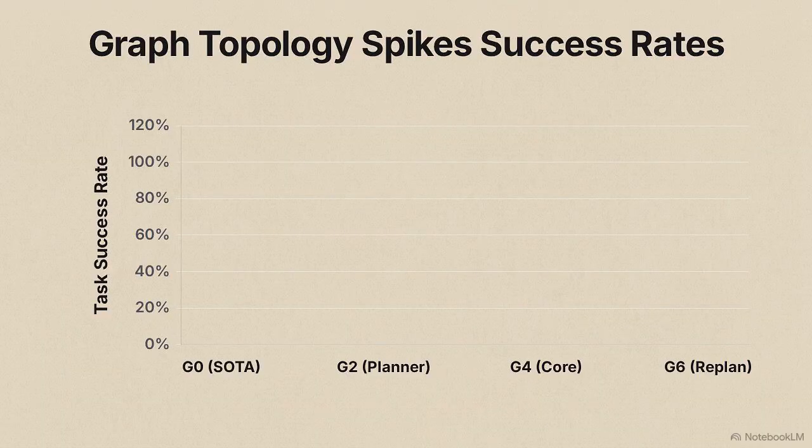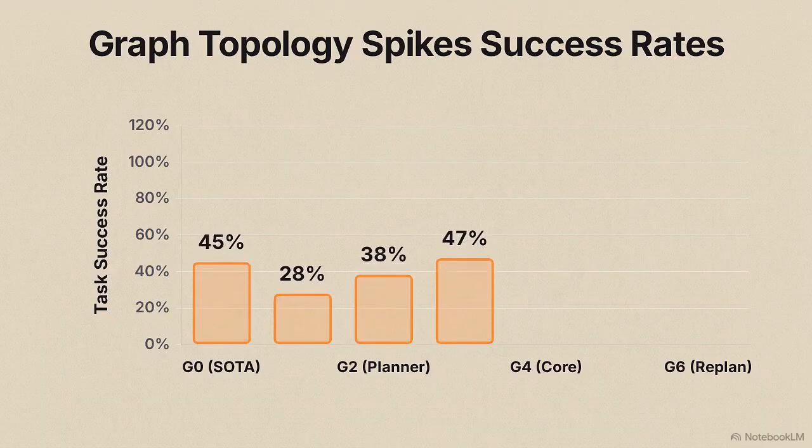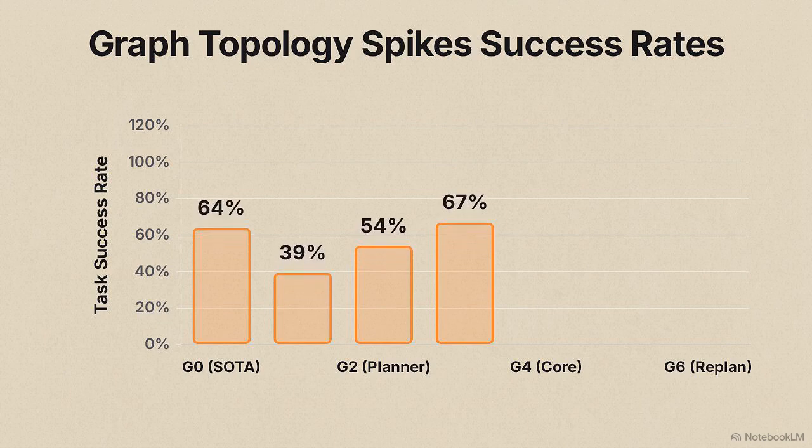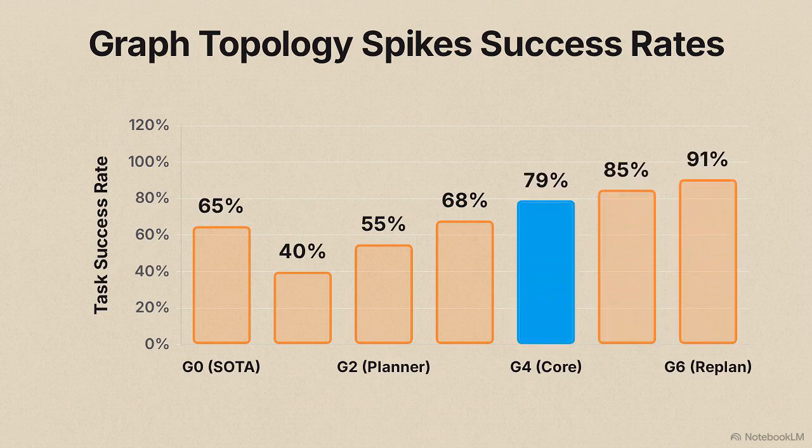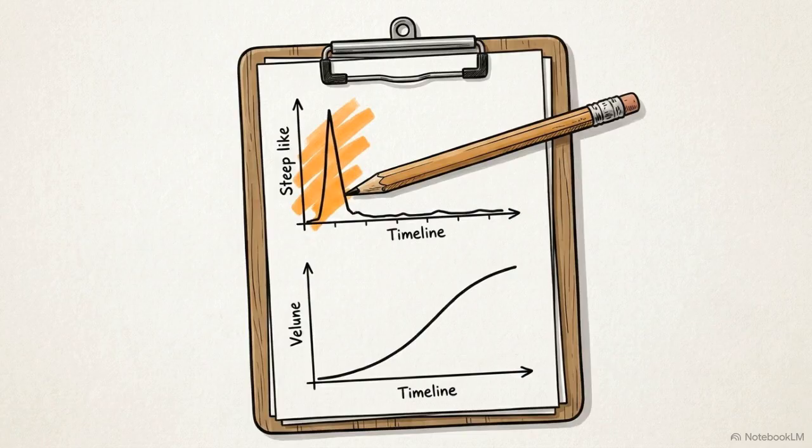To address this, the authors constructed a rigorous 7-group experimental protocol. This blueprint is designed to isolate the performance value of every individual structural upgrade. By measuring adjacent configurations, like a raw loop versus a loop with a planner, or a planner versus a full graph, researchers can calculate attributable gains. This identifies whether an increase in success rate came from the graph topology or simply from a better prompt. Setting up falsifiable hypotheses, such as predicting that graph overhead might actually hurt performance on very simple tasks, ensures the community tests these claims scientifically.